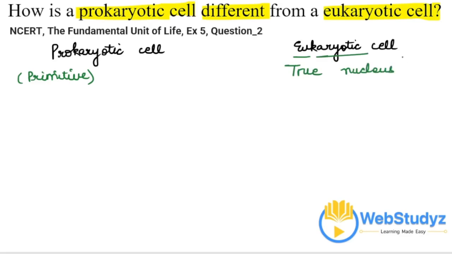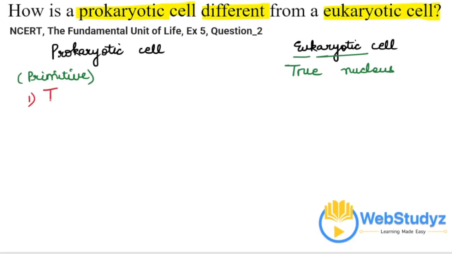So those cells possess a true nucleus, enclosed by a nuclear membrane and containing DNA. If that proper true nucleus is present, the cell is called a eukaryotic cell. Whereas if the nucleus is absent, it is called a primitive type of cell, which is a prokaryotic cell.